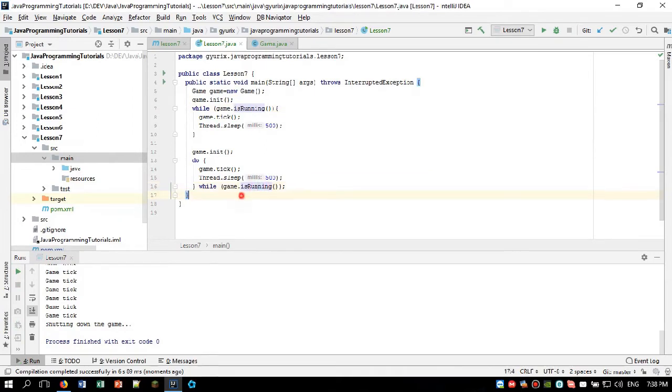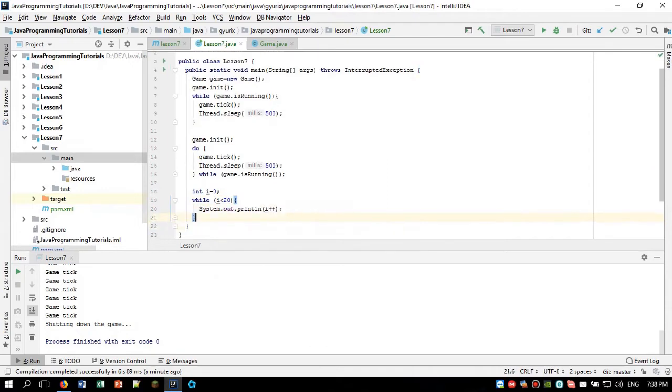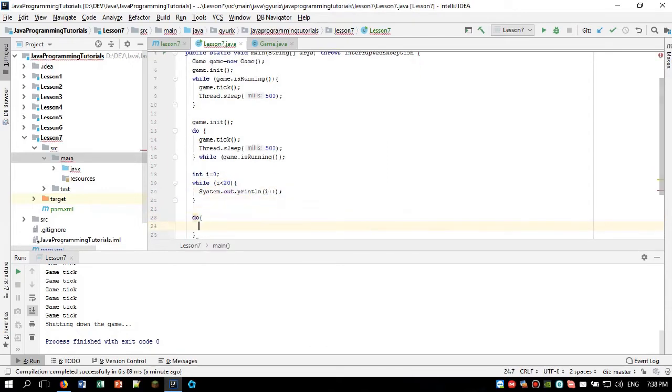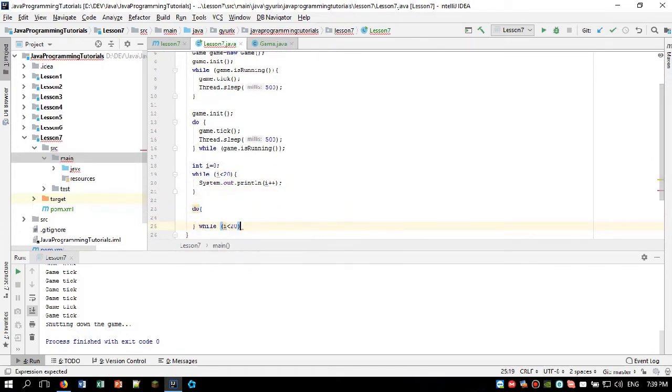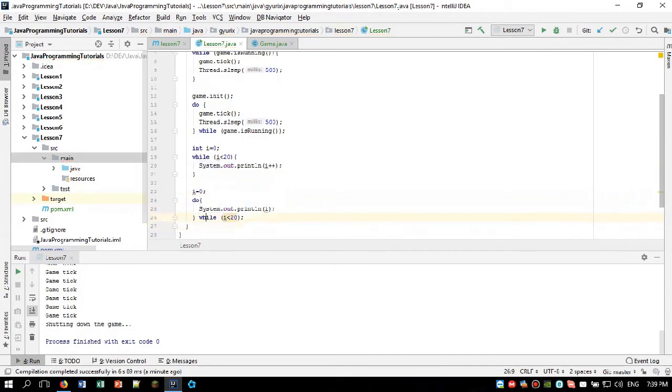Alright, so I'm going to show you another way to use these while loops. We are going to do a simple counter like we did with the for loops. We are going to count from 0 to 19, and it's pretty simple. We can just do something like that. While i is smaller than 20, then System.out.println(i++). Or we can also do it with the do-while, so do System.out.println while i is smaller than 20. And we need to initialize i to 0 at the beginning.